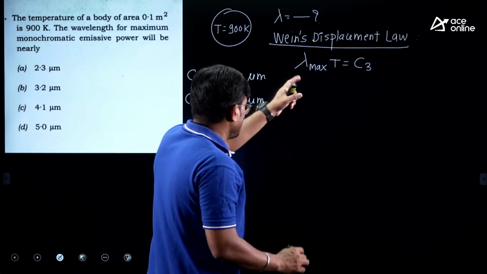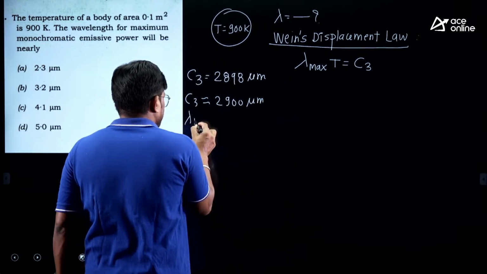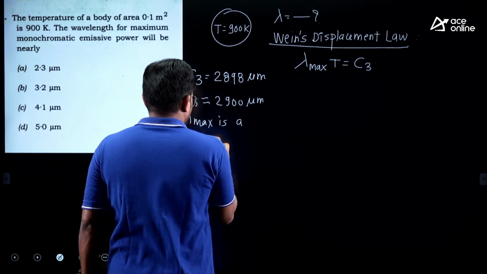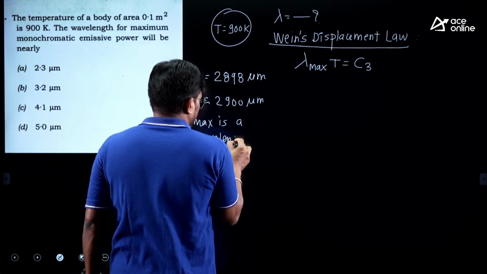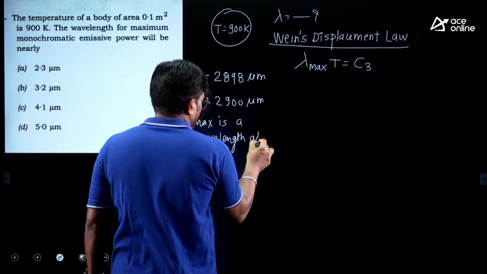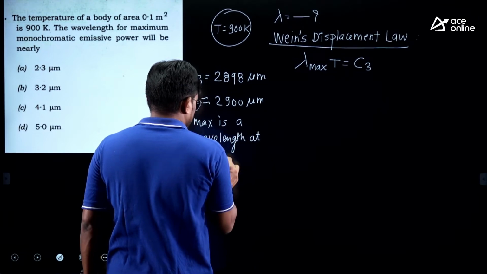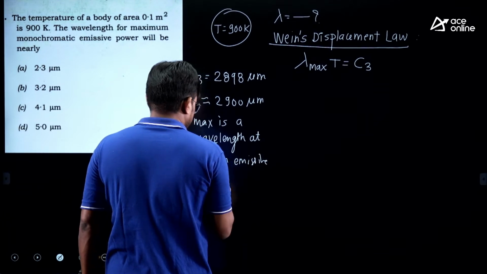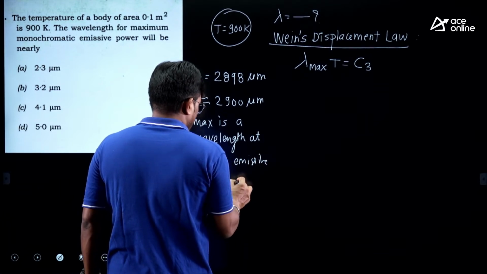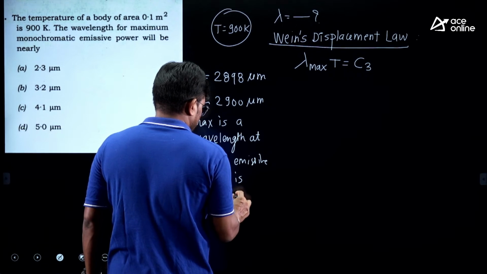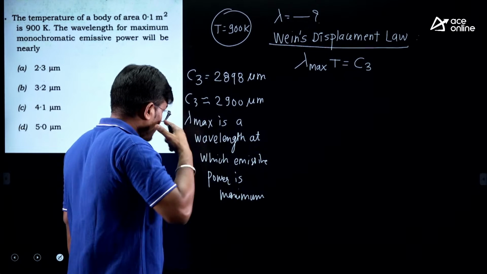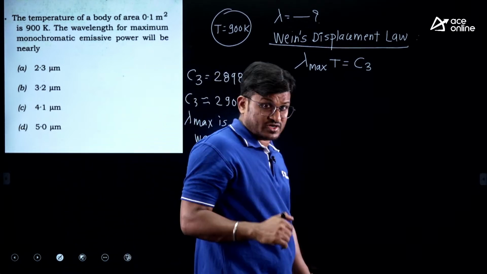Now, what is this lambda max? Lambda max is a wavelength at which emissive power is maximum. Okay, so lambda max is the wavelength at which emissive power is maximum.